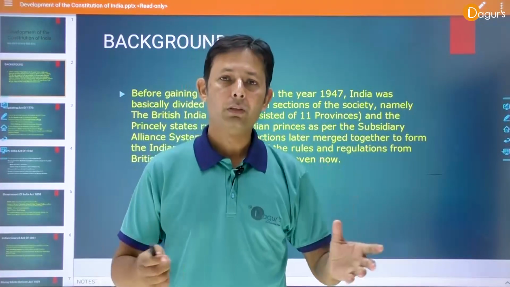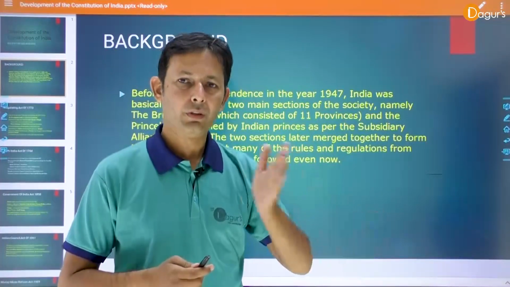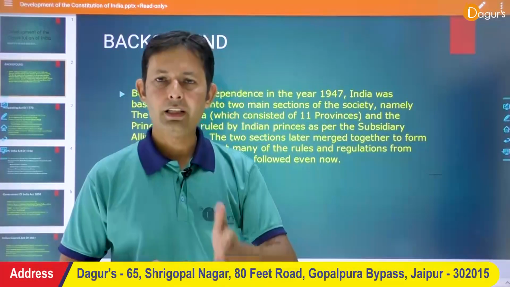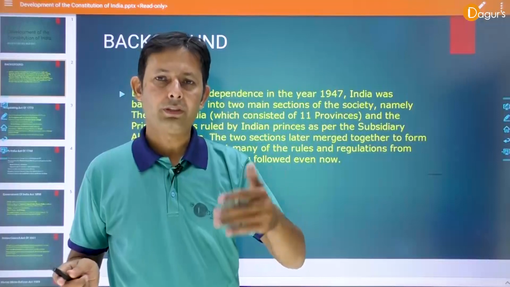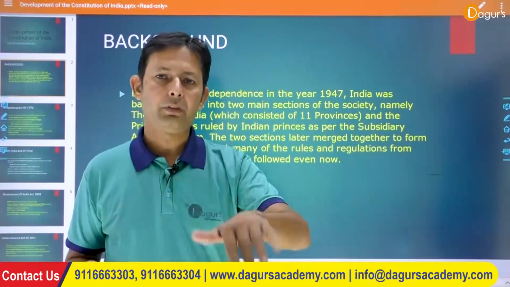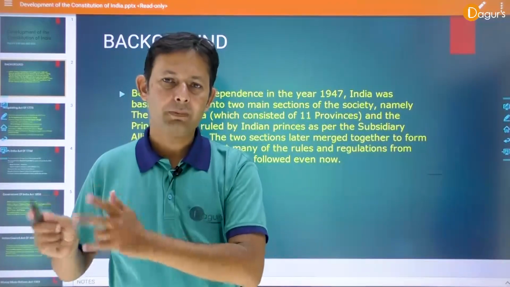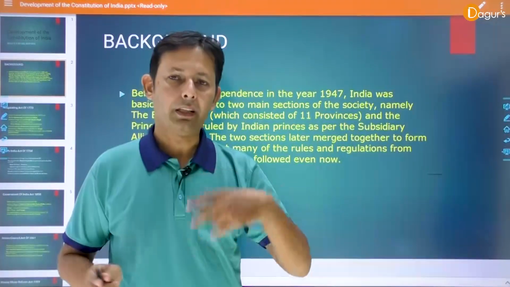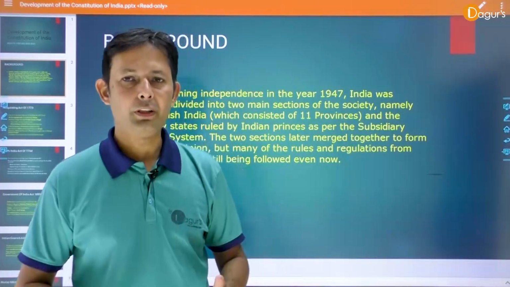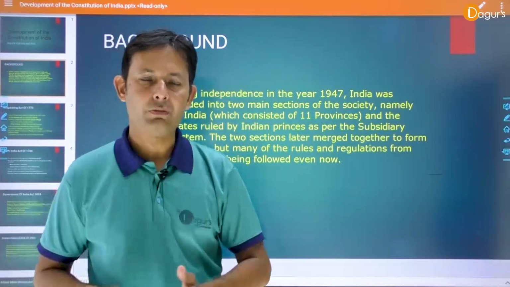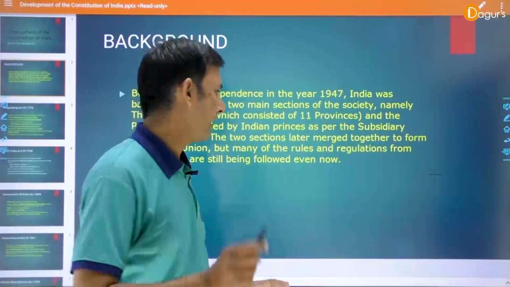So in this video, we discuss the constitutional development and the historical background of the Indian Constitution before 1947. This development happened in two stages, before 1947 and after 1947. Before 1947, the constitution was developed by the British Parliament and British Crown. After 1947, our constitution was developed by the Constituent Assembly. In this video, we discuss the historical background, especially before 1947. So let's start.